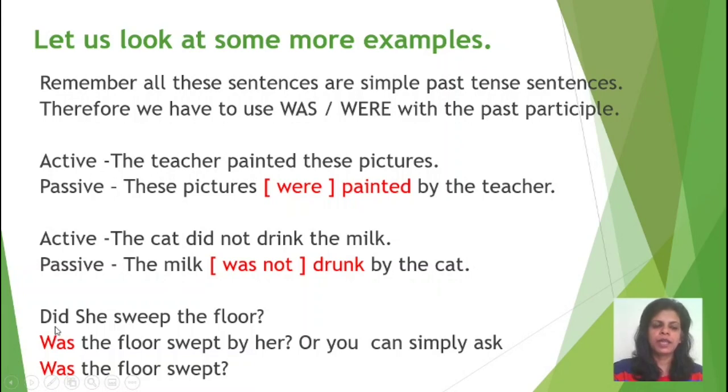Now let's look at this question. Did she sweep the floor? Because it is a question, when you are changing this into passive, was should be used first before the subject. Was the floor swept by her? Or you can simply ask, was the floor swept, without stating by her.